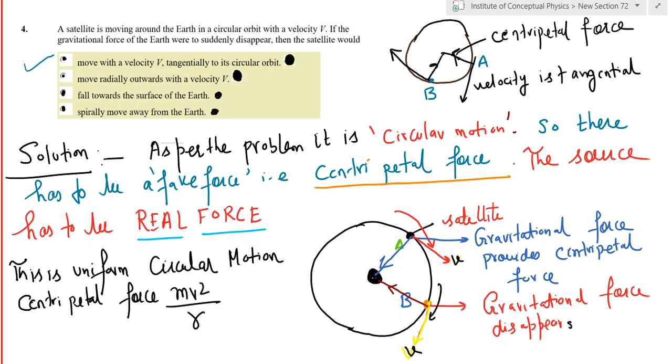And now, since this has been established as a case of uniform circular motion, because centripetal force will remain constant, we know that if the source of centripetal force disappears, the body will move off tangentially to the circular orbit. Throughout the motion, the centripetal force, I mean the fake force, is towards the center, and the velocity is always perpendicular to that. So choice number A is the correct choice.